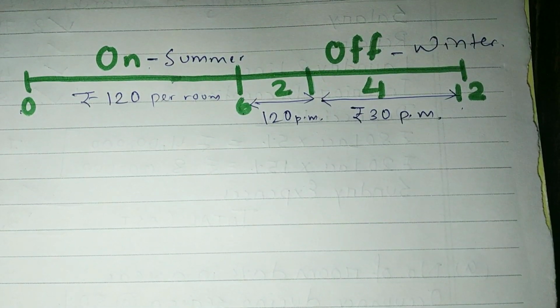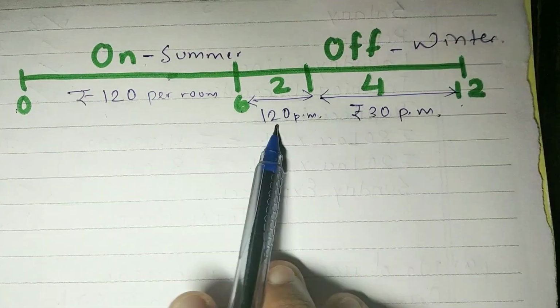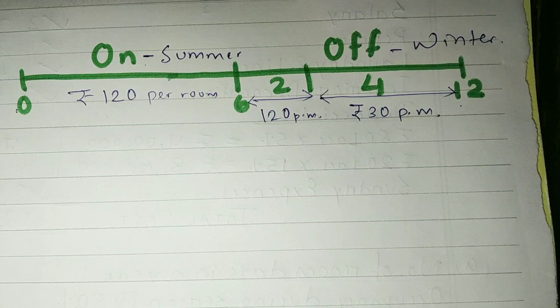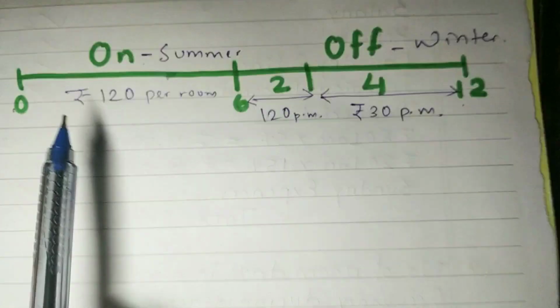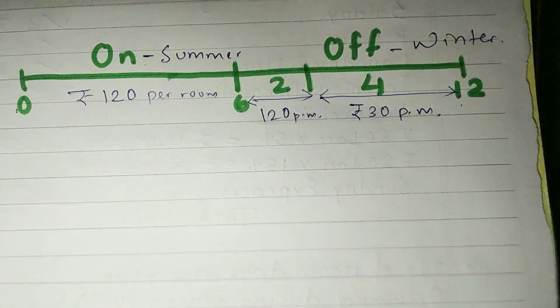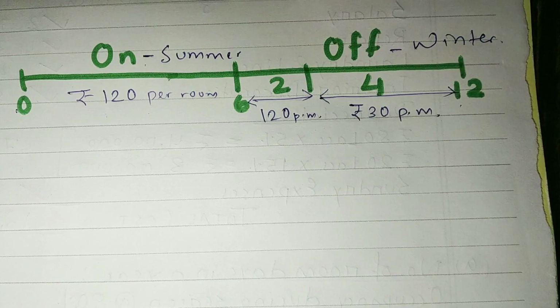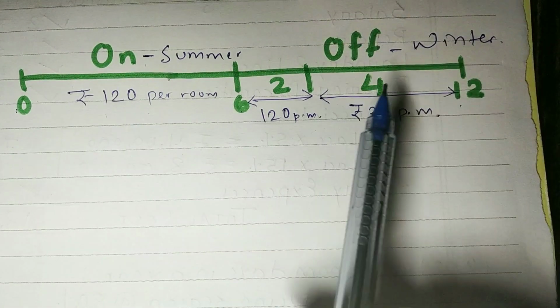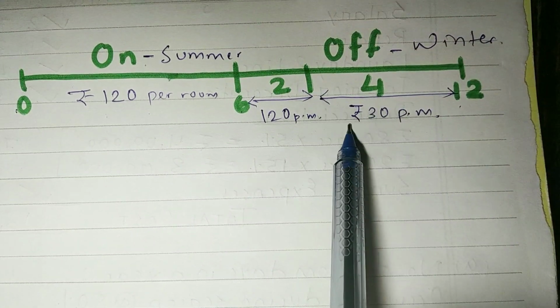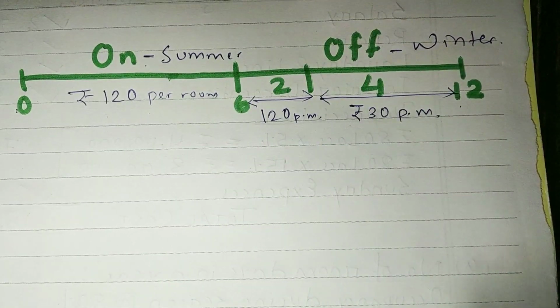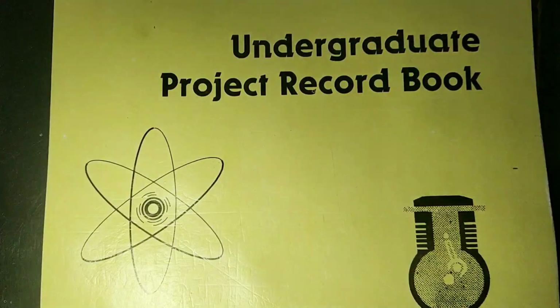And there are 2 months during which it is 120 rupees per month. So now tell me, how many months are there in which lighting charges are 120 rupees per month? There are total 6 plus 2, 8 months in which the lighting charges are coming as rupees 120 per month per room, right? And there are 4 such months during which the lighting charges are 30 rupees per month. I hope you understood this.